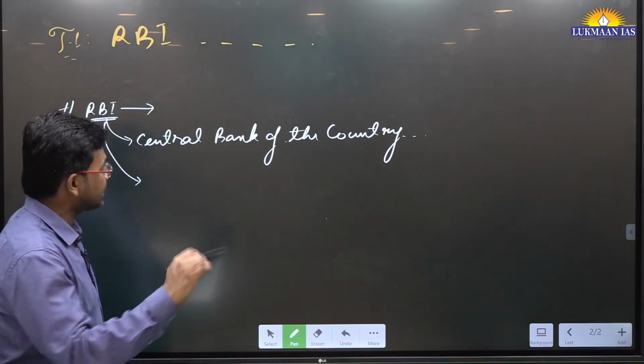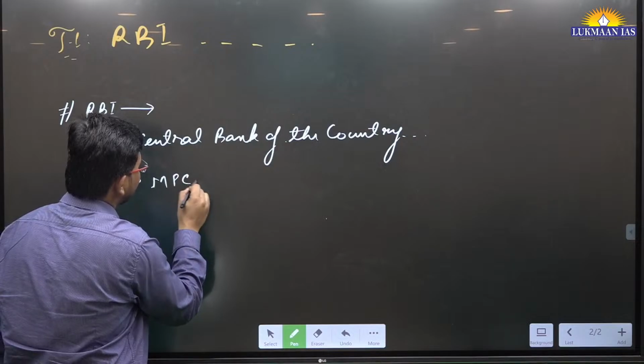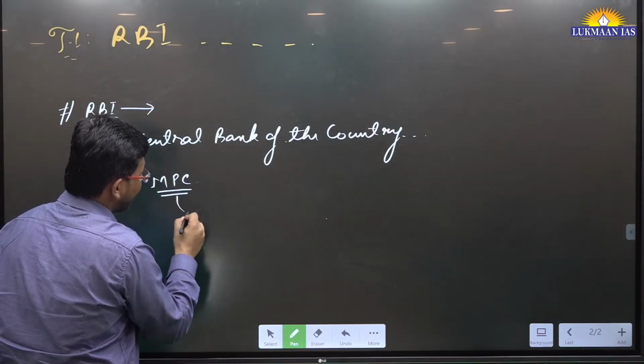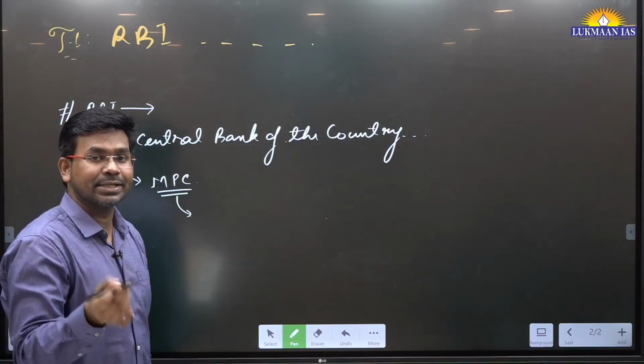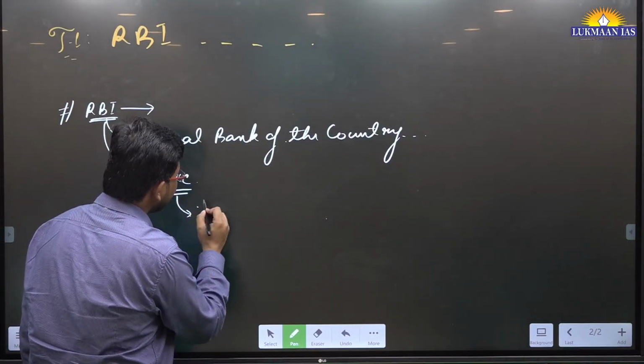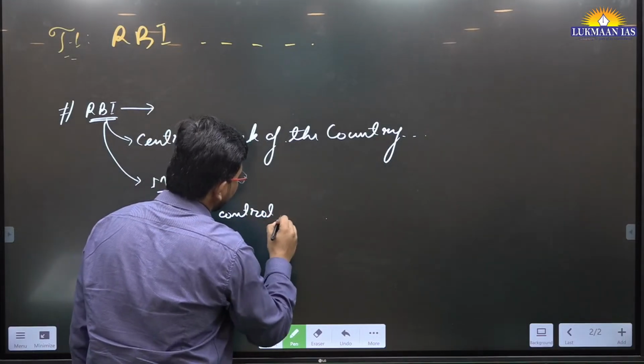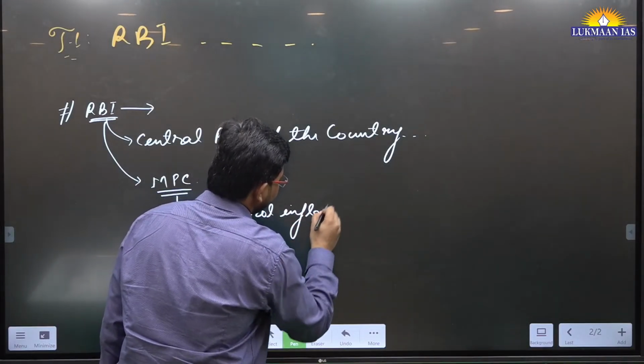Apart from this, the Reserve Bank of India has something known as the Monetary Policy Committee, MPC. This Monetary Policy Committee takes decisions related to monetary policy in the country. Why? Number 1, to control inflation in the country.